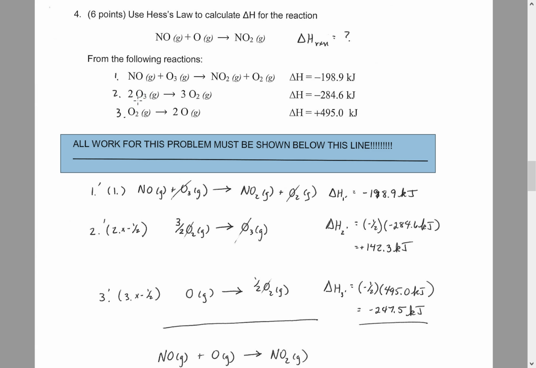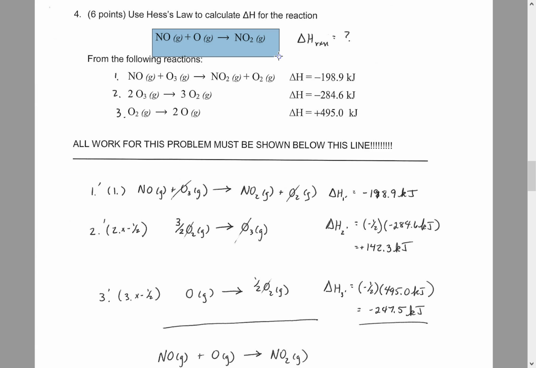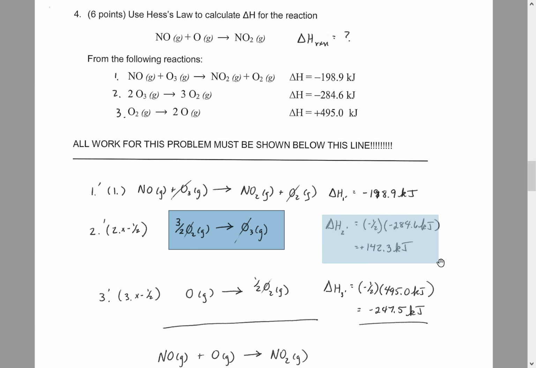For the second puzzle piece, I concentrated on the fact that I introduced O3 here, but there's no O3 up here in the equation of interest. So I'm going to have to use this to my advantage to get rid of my O3. To get rid of my O3, I'm going to reverse it and take it times 1/2. I hope that works for you. Of course, then I need to take the heat of the reaction times a negative 1/2, so I get a positive 142.3 kilojoules of energy.